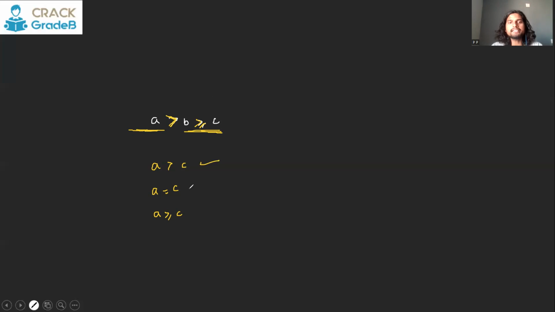So if A is already greater than C, then equal to C and greater than or equal to C are out of question. Let's consider another example.